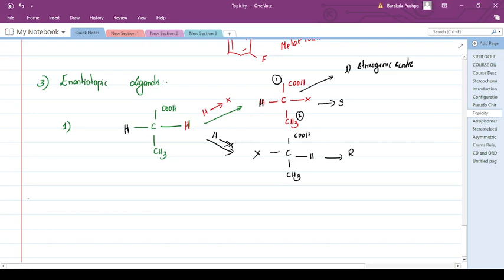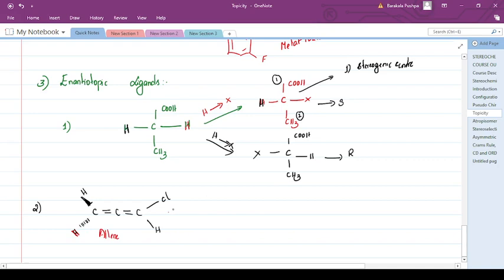Another easy example: suppose you have carbon, with chloride, hydrogen, again hydrogen and hydrogen. They are differently substituted. It is not having any stereogenic center. It is called a differently substituted allene.